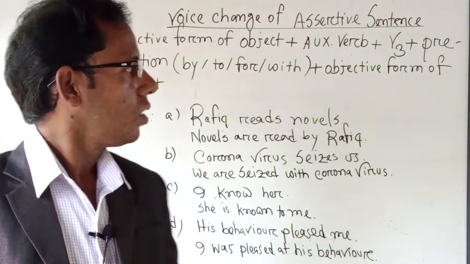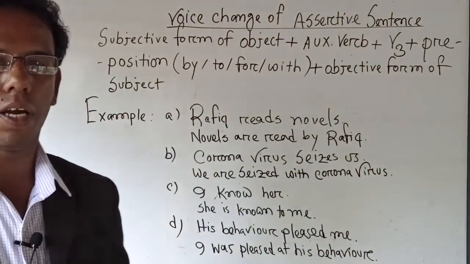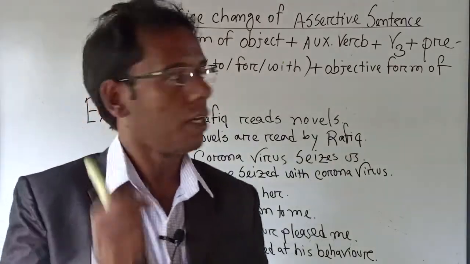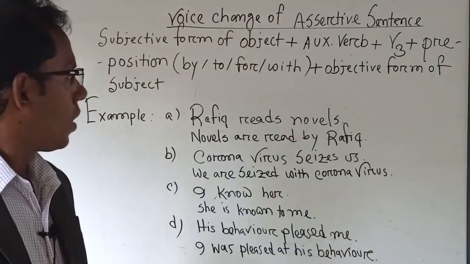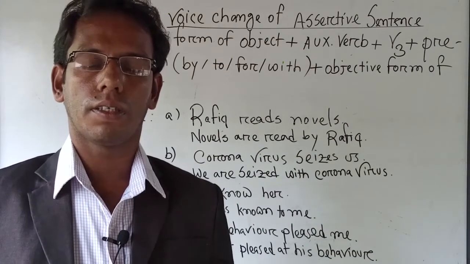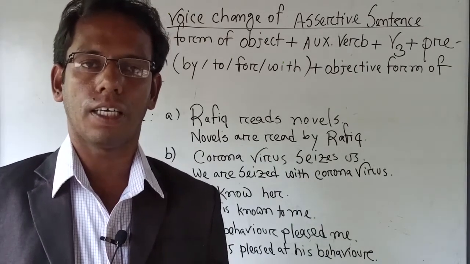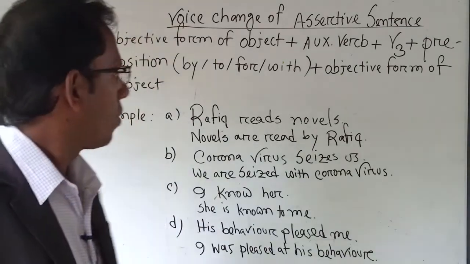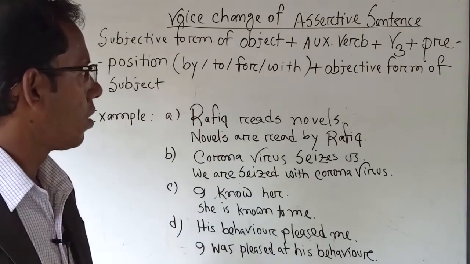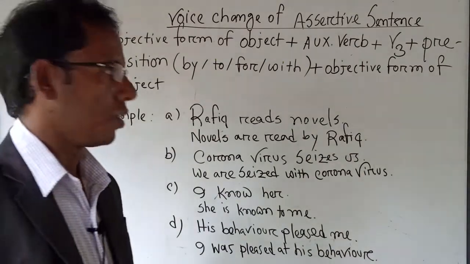This is the basic structure we have to follow to change any assertive sentence from active to passive. Then, if we find any other extra words, termed as other, we can write them down after the objective form of the subject.